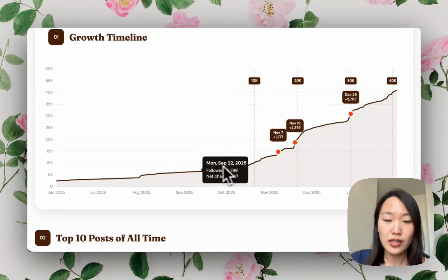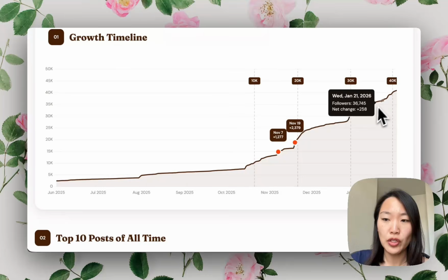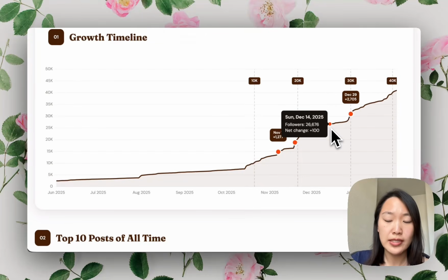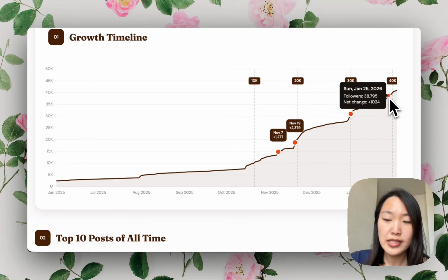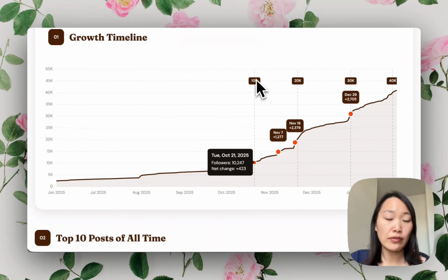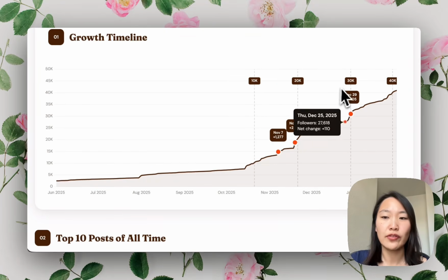And in this chart, I'm able to visualize my total follower growth, which the official X Analytics dashboard doesn't allow you to do. It only shows you new followers over time. And if you hover over a certain point on the line, you're able to see the exact followers and net change on that day. And I also have a few milestones like 10K, 20K, 30K, 40K.